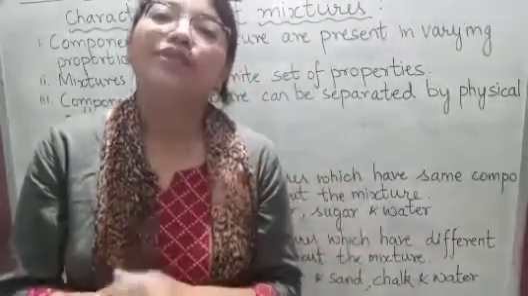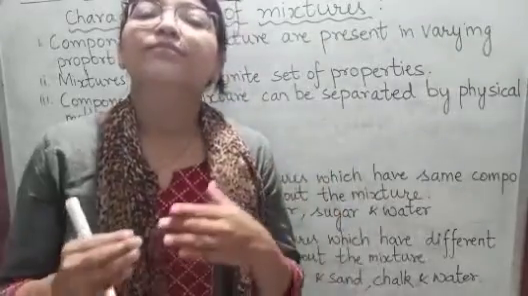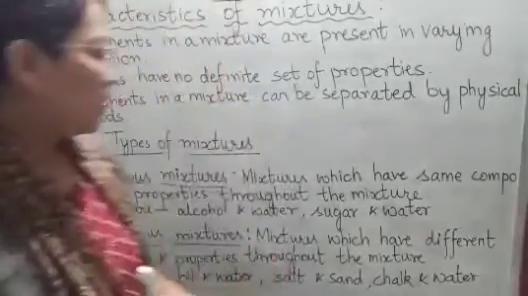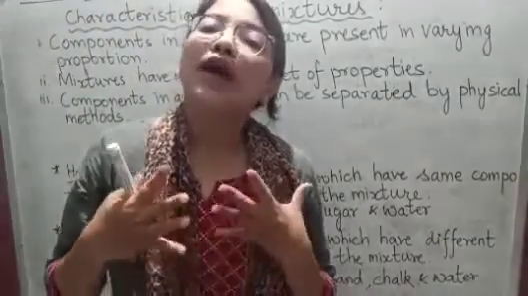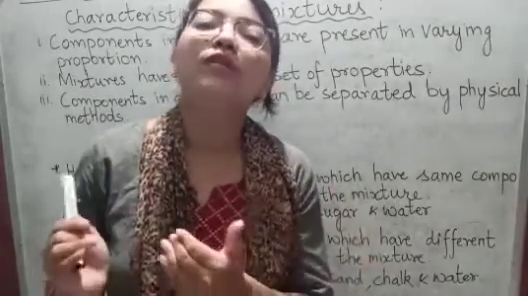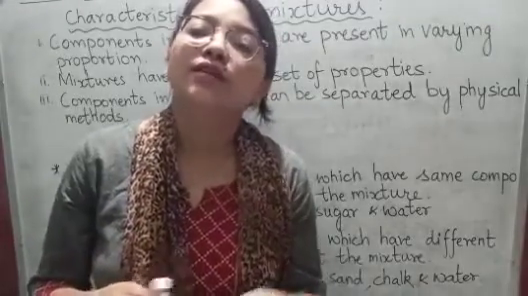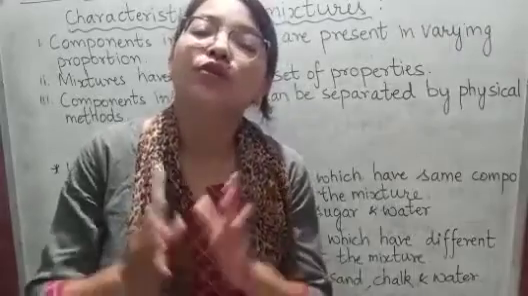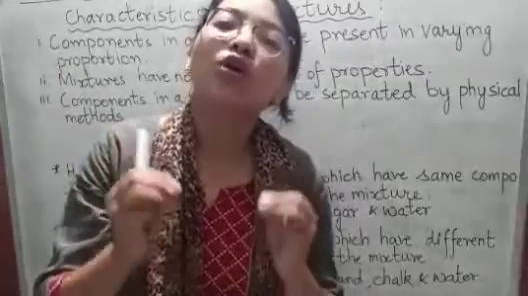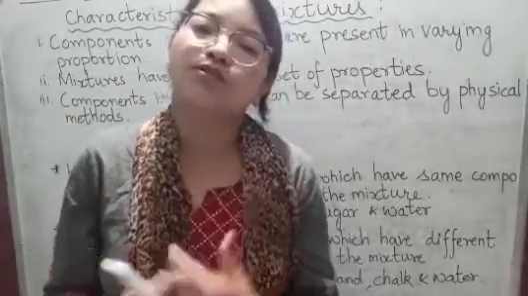The second one is heterogeneous mixture. In heterogeneous mixtures, the composition and properties remain different throughout the mixture. Heterogeneous mixtures are the mixtures which have different composition and properties throughout. And one more thing is that heterogeneous mixtures do not get mixed with each other. The components do not get mixed with each other. For example, oil in water, chalk in water. So these are the examples of heterogeneous mixtures.